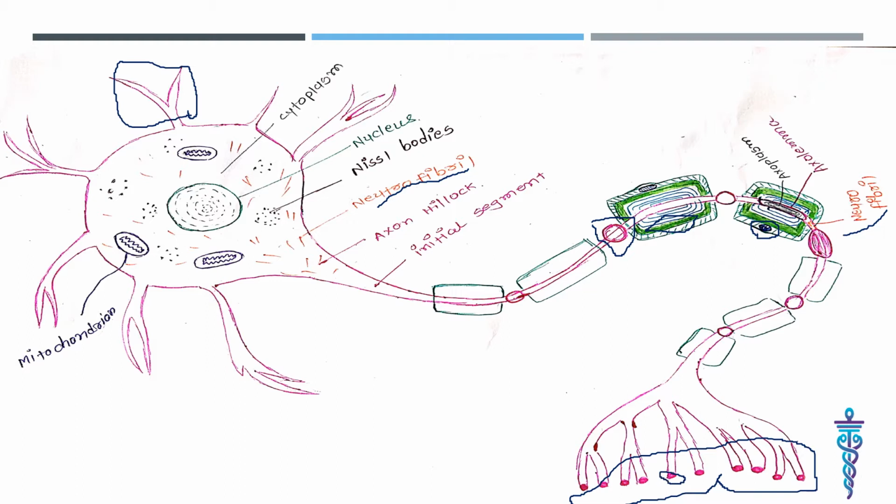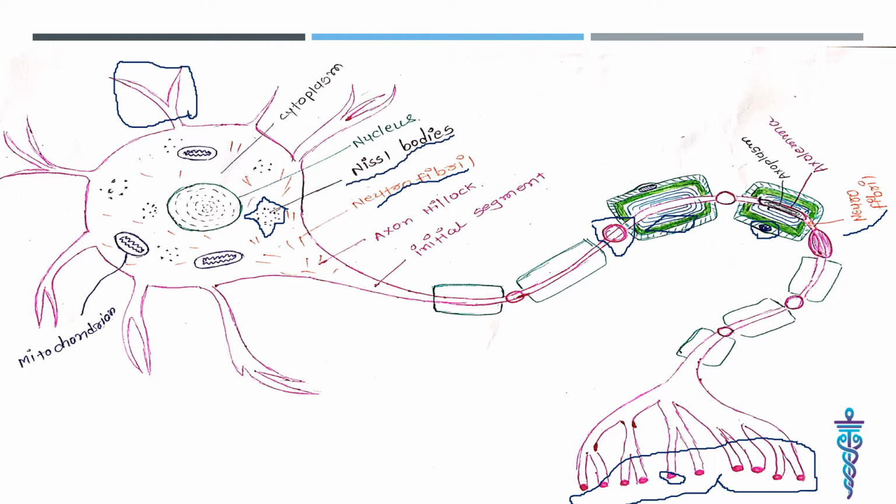First one is the cell body, also known as the perikaryon or soma, which contains nucleus, cytoplasm, and organelles like lysosomes, mitochondria, Golgi complex, and Nissl bodies. Nissl bodies are basically free ribosomes and permanent clusters of rough endoplasmic reticulum. Nissl bodies regenerate damaged axons in the PNS.